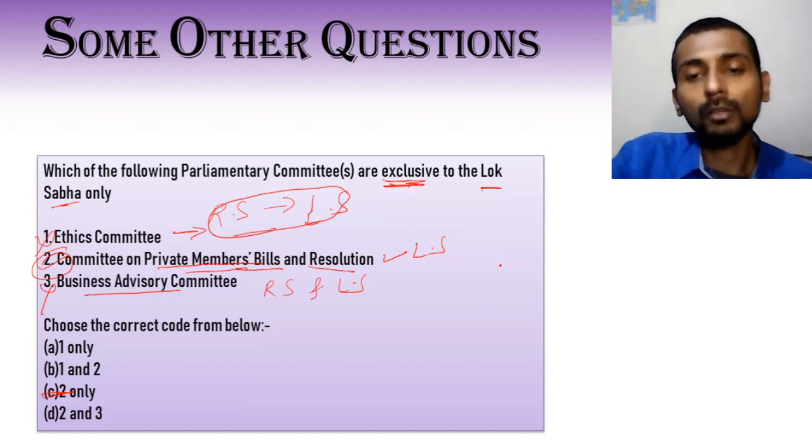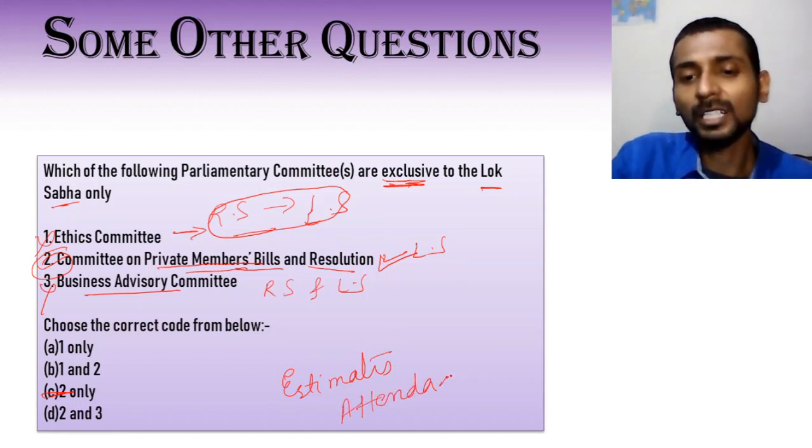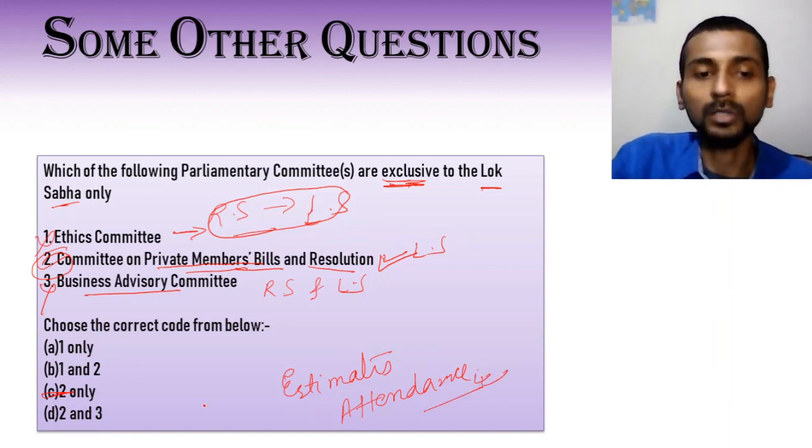Also note that there are only 2 or 3 committees that are exclusive to Lok Sabha. The one here, the Committee on Private Members' Bills. The other we have already discussed, the Estimates Committee. And then there is a committee related to attendance of the members. So this is also a committee exclusive to the Lok Sabha. Anyway, so the answer of this question is C, that is 2 only.